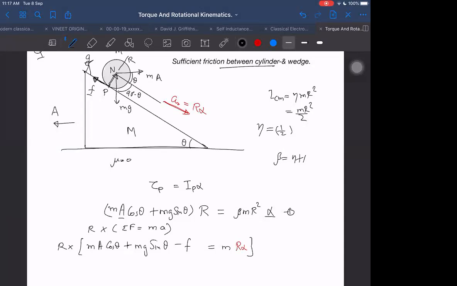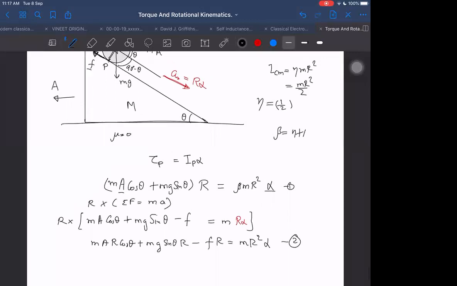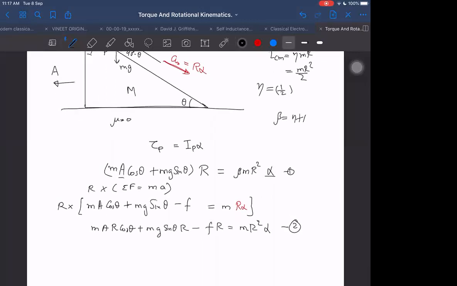We can subtract: MA cos theta plus MG sin theta into R minus F into R is equal to m r square alpha. FR equals m r square alpha. This is our second equation. Now let us see what we can cancel in these two. That whole term we can cancel.